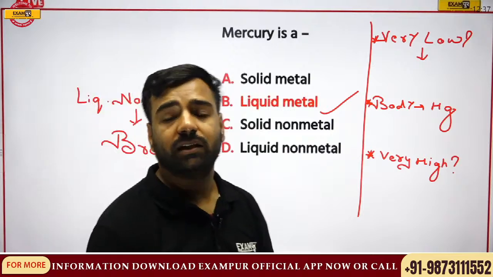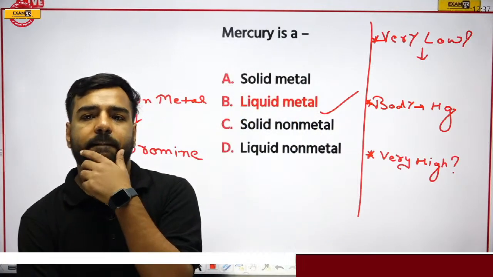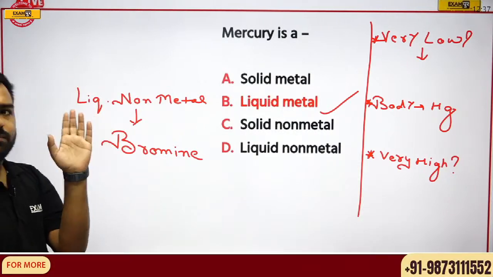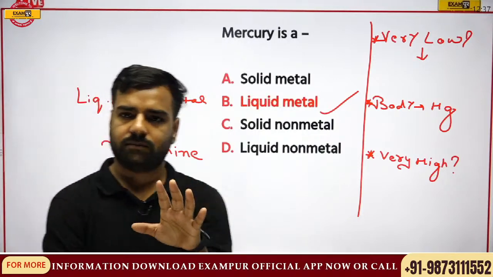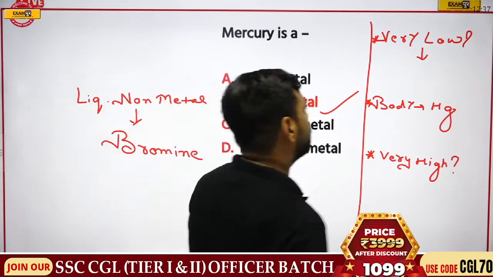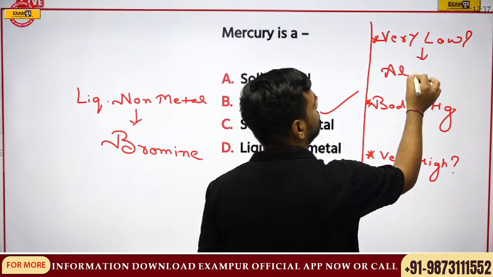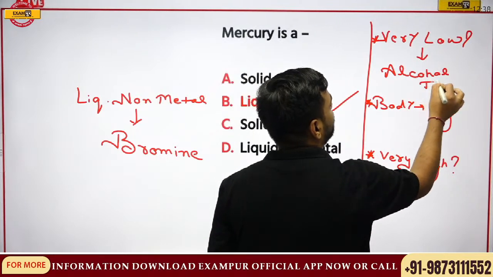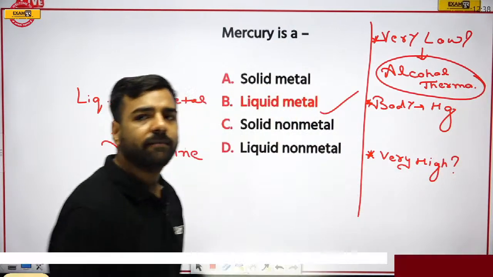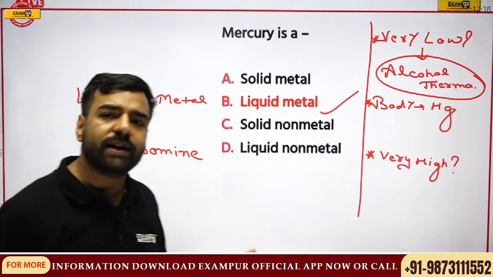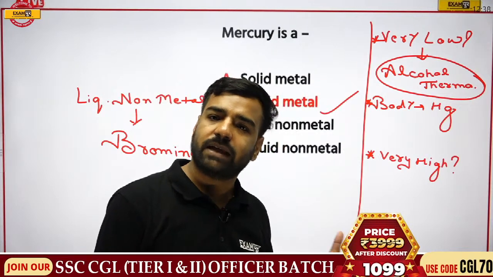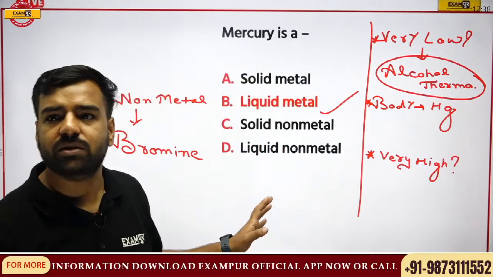Bromine. Acha, that was for the previous one. Okay. Waiting for the answer. So again, I am saying mercury is actually used for measuring the body's temperature. Totally correct. We can use that to check whether we are having fever or not. No, Vikramaditya, here it would be the alcohol thermometer. Why is it so? Because alcohol is not going to freeze. Its freezing point is actually lower than mercury. That's why it is preferred when we measure very low temperature. At that time, mercury is going to freeze. That's why alcohol will be used.